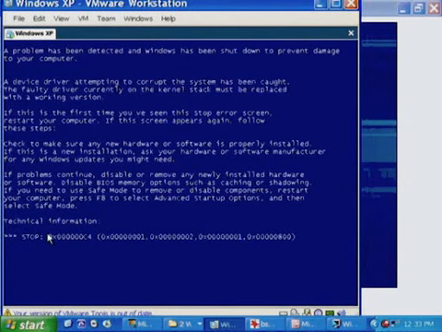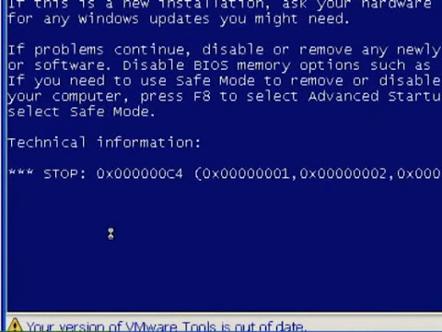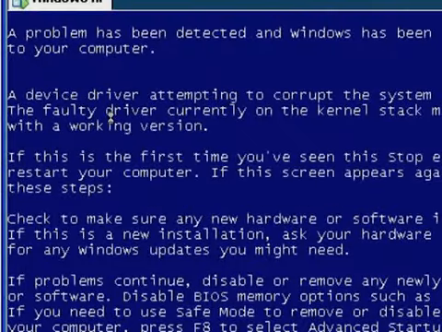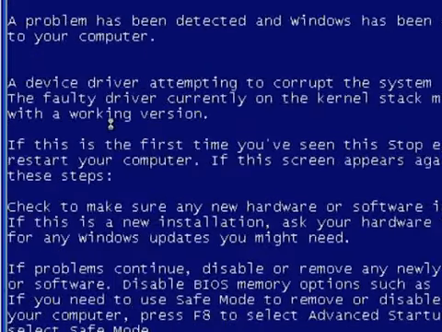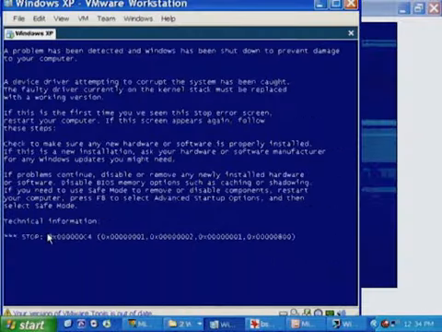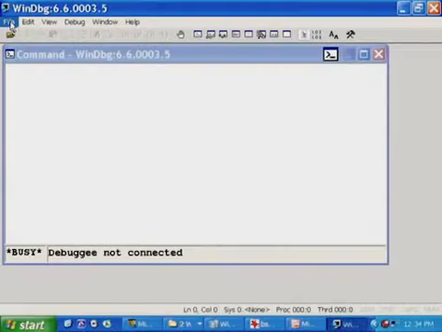So there's the crash. Again, typically we would have seen information down here at the bottom about it writing the information out to the crash dump file, but it simply stops. It doesn't even tell us that it's not able to do that because the paging file has not been initialized yet. And if you look at the top part, it says a device driver attempting to corrupt the system has been caught. The faulty driver is on the kernel stack. But unfortunately, there's no display of that, and because this was an early crash, there's no record of the crash in a crash dump file. So this is an example where it's unanalyzable without booting the system into debugging mode and gaining control when that crash occurs.